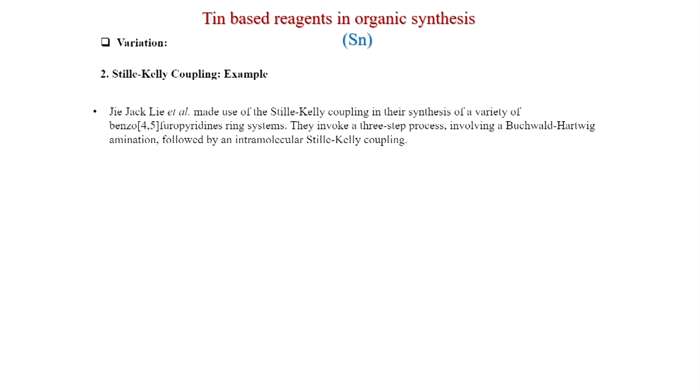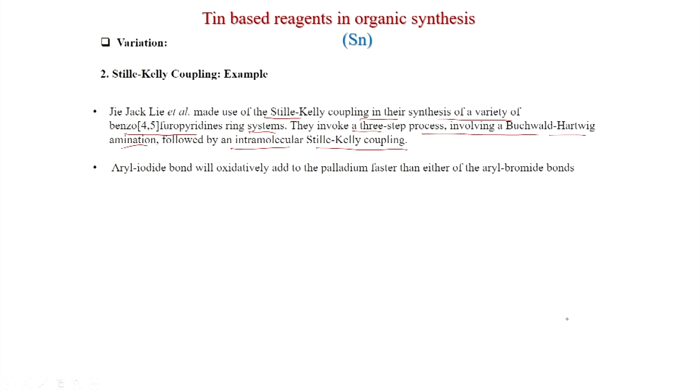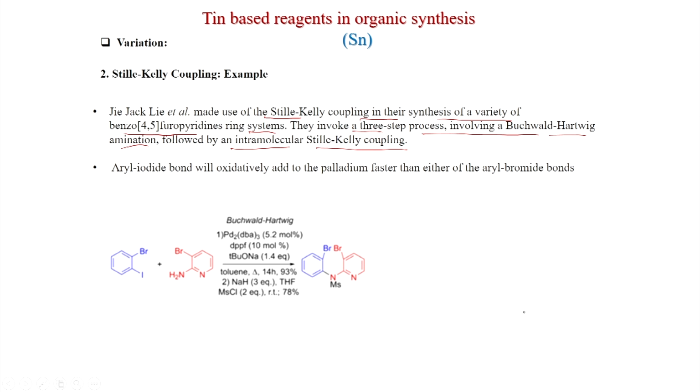Some examples: Zhizhek, Lee et al. made use of this Stille coupling in their synthesis of a variety of benzo[4,5]furopyridine ring systems. They invoked a 3-step process involving a Buchwald-Hartwig amination followed by an intramolecular Stille-Kelly coupling. So, this is the reaction. First, the Buchwald-Hartwig coupling happens here with the palladium catalyst. So, this NH2 adds at the aryl iodide bond and you get this amine.